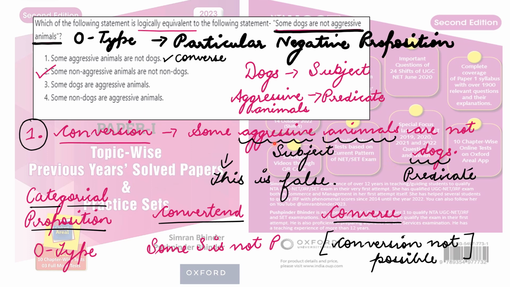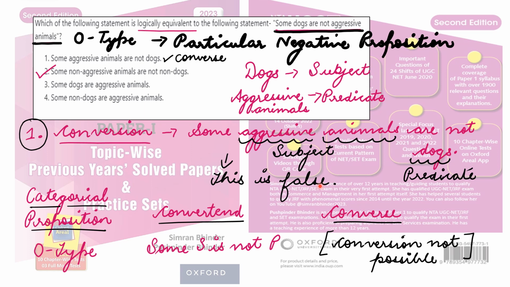So basically this statement over here, it is false. Some aggressive animals are not dogs. That is why these two statements are not logically equivalent statements. So because of this, option number 1, some aggressive animals are not dogs, this is not the answer to this question. Yes, we are discussing the conversion process over here, but according to that, when we write down this statement, this is false, which is not a logically equivalent statement, because आपका focus रहेगा कि कौन सी ऐसी statement है जो